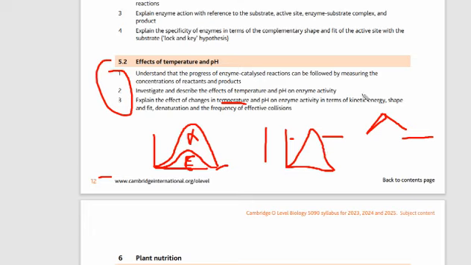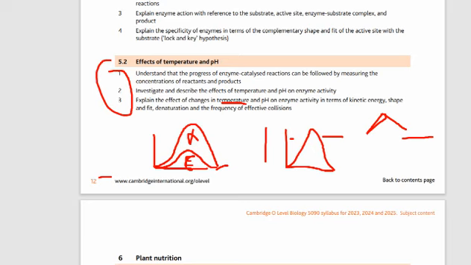What does denaturation mean? Denaturation means that the active site of that enzyme will change, and because of the change in the active site, the substrate will not fit into the active site of that enzyme. If the substrate is not able to bind with the active site, it will not catalyze the reaction, the enzyme-substrate complex will not form, and no product will be produced. So this is the basic reason.